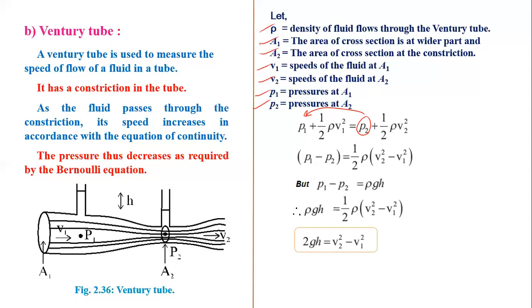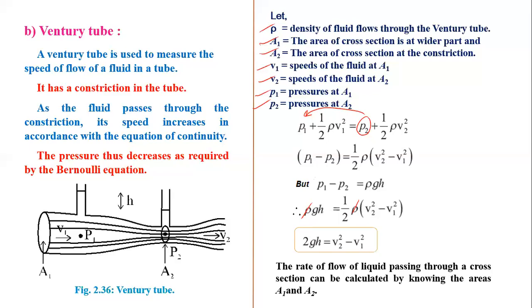Now we cancel the common term, so rho gets cancelled. This 2 is shifted to the left hand side. So we get 2GH is equal to V2 square minus V1 square. The rate of flow of liquid passing through the cross section can be calculated by knowing the areas A1 and A2. If the areas are known, then we can determine the rate of flow of liquid.